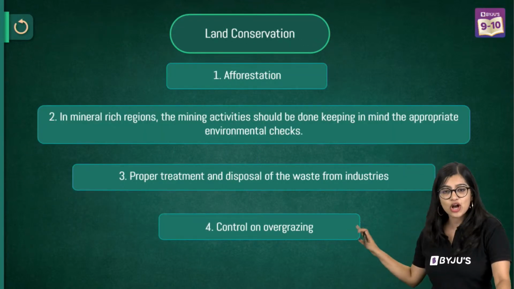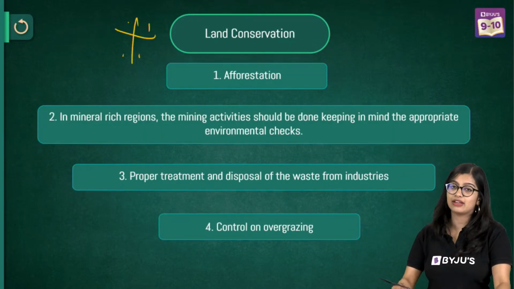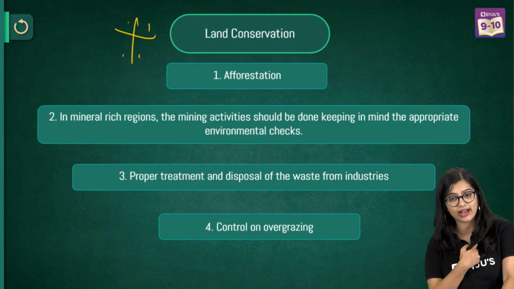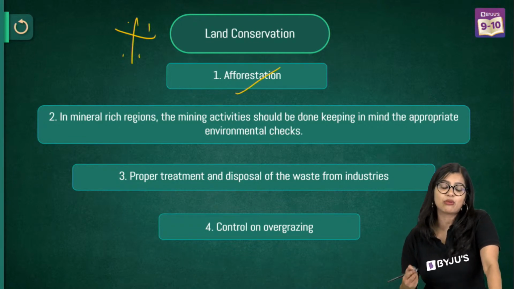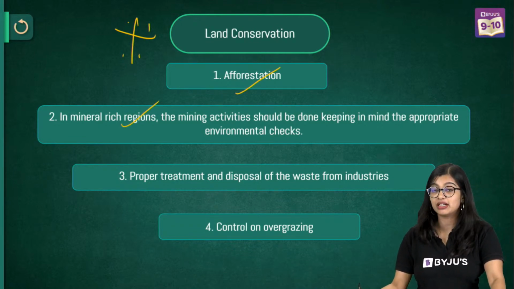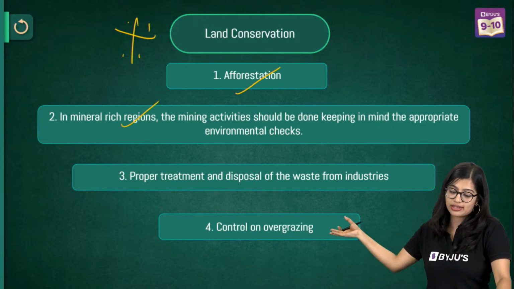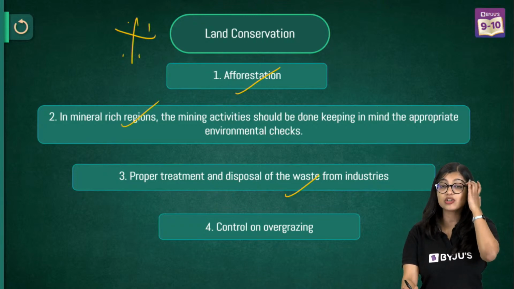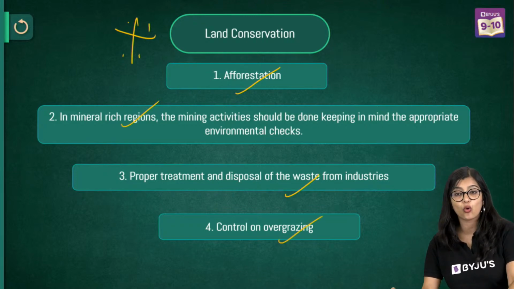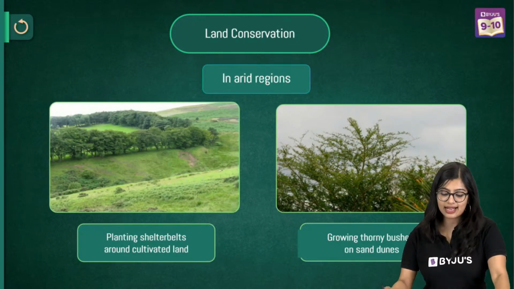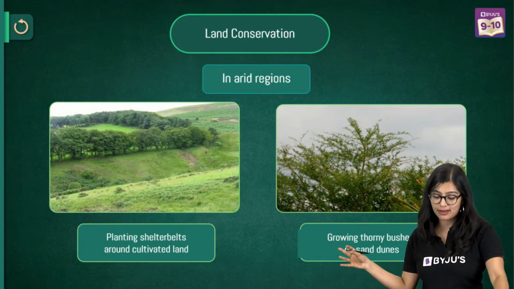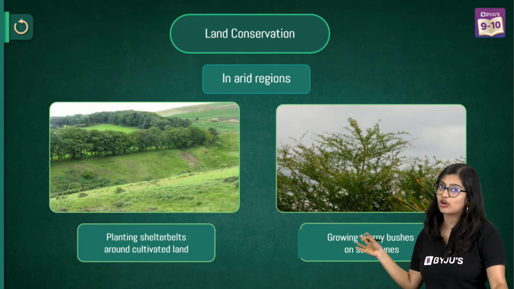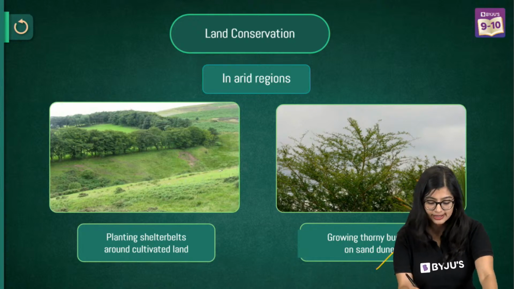Then of course land conservation is very important, where if your land is getting degraded, how do I conserve it? We see that we can do afforestation. In mineral rich regions, I can make sure that proper activities are done to keep it in check, making sure that I dispose my waste properly and control overgrazing. And then of course in arid regions, we plant shelter beds and we grow thorny bushes in order to protect it from sand dunes.